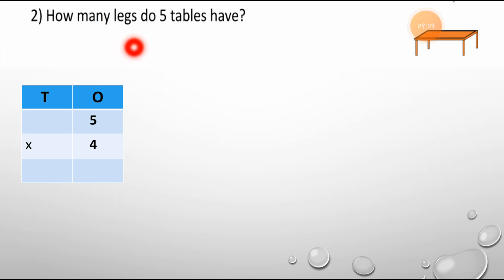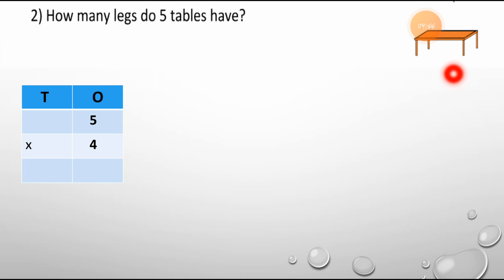How many legs do 5 tables have? Here is some logic hiding in this question. We have to find this logic. How many legs do 5 tables have? So here I am writing 5. But we have to find how many legs 1 table has. Here is the 1 table. Here is the picture of the 1 table. So we have to count how many legs this table has. See this, 1, 2, 3 and 4.